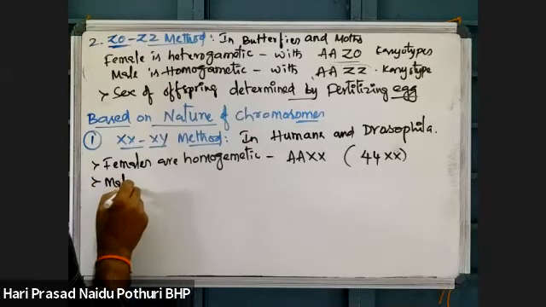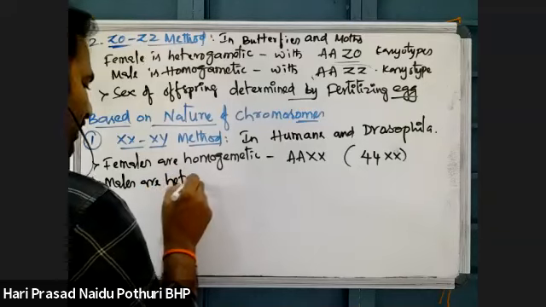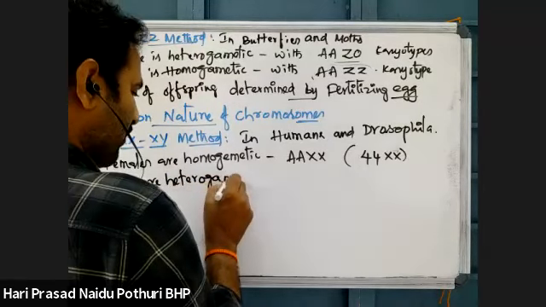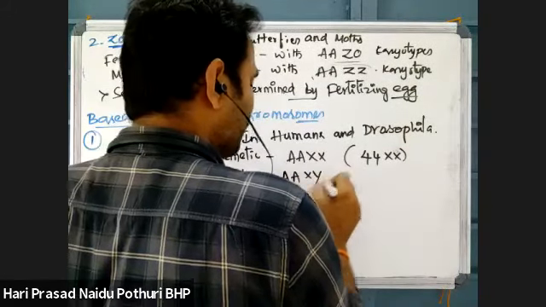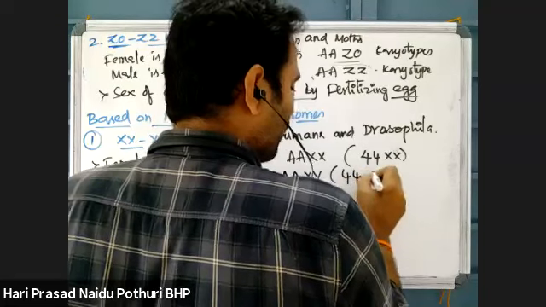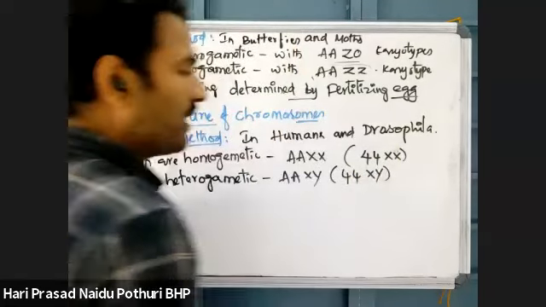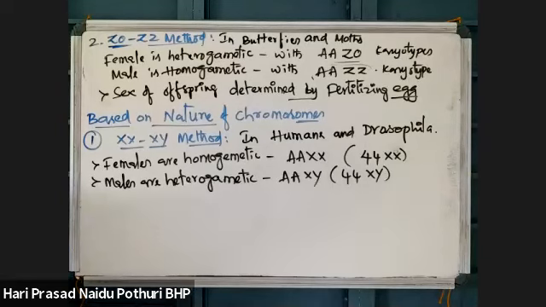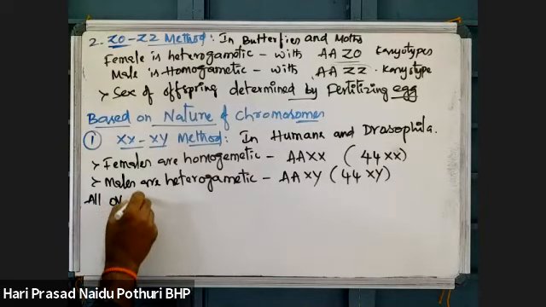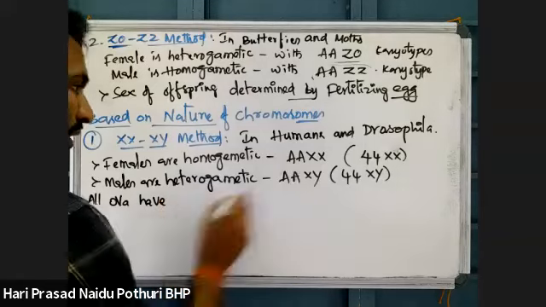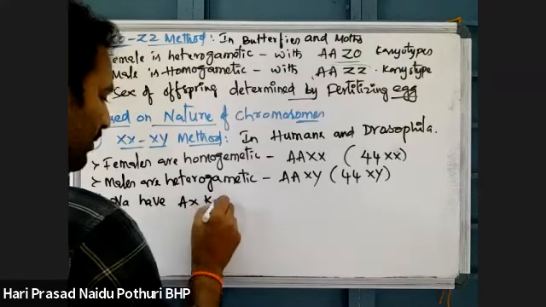Males are heterogametic, which have AAXY karyotype, 44 autosomes and XY chromosomes. Then all ova have AX karyotype.